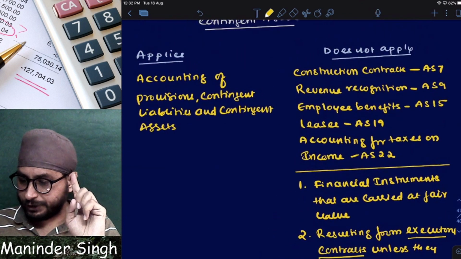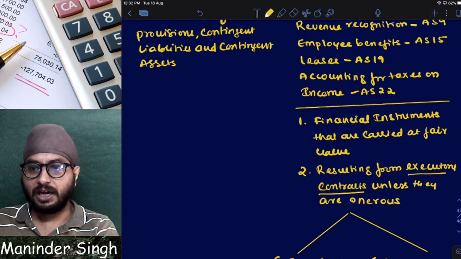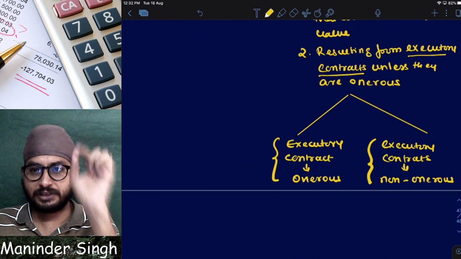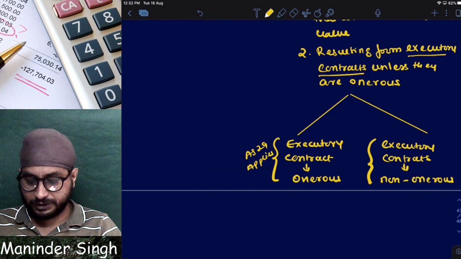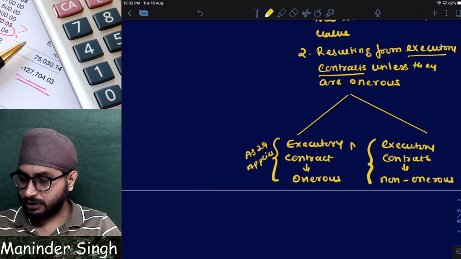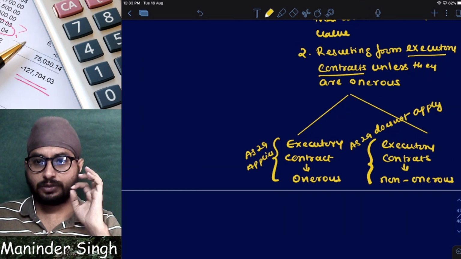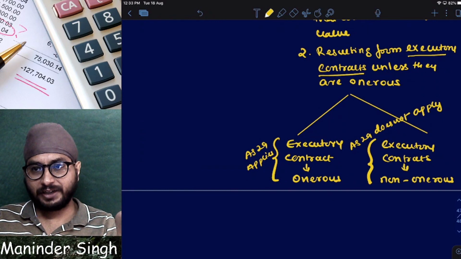See here, where I have written: does not apply to provisions resulting from executory contracts unless they are onerous in nature. Means if an executory contract is onerous in nature, AS 29 applies. If executory contracts are non-onerous in nature, AS 29 does not apply. I hope you got it clear now. If an executory contract is onerous, AS 29 will apply. If it is non-onerous, AS 29 does not apply.